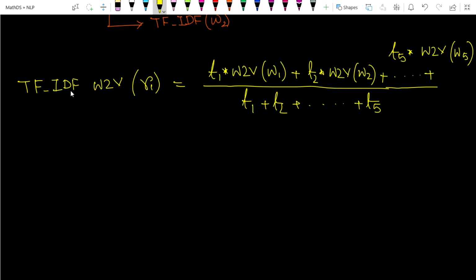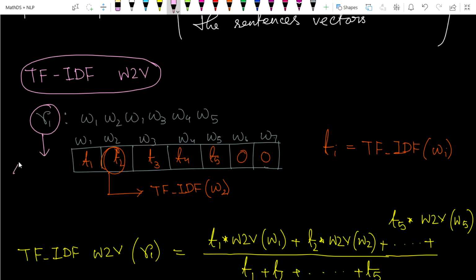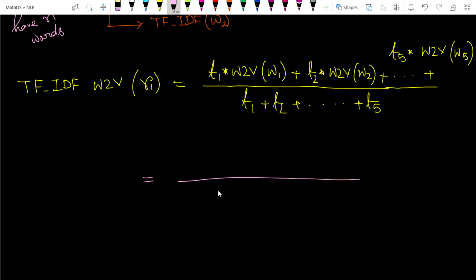So in a general way, if we have n words and Ti is the TF-IDF value for each word, then the general formula will be the summation over i equals 1 to n of Ti into the word to vector of Wi, divided by the summation of Ti. That's the main simple formula.